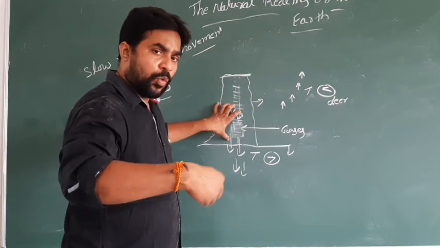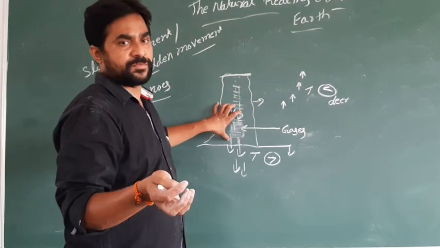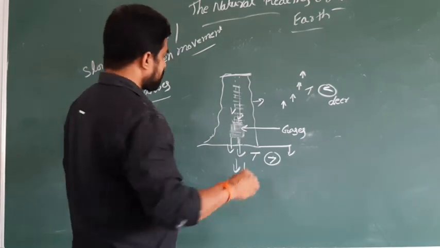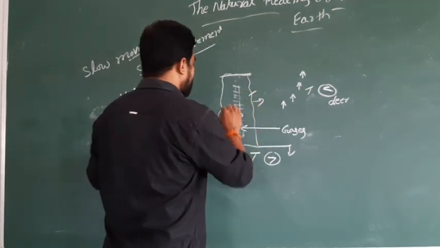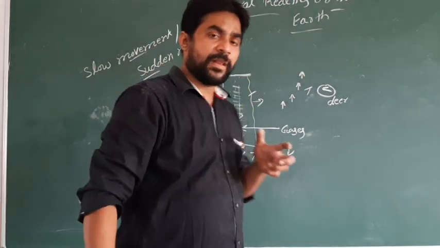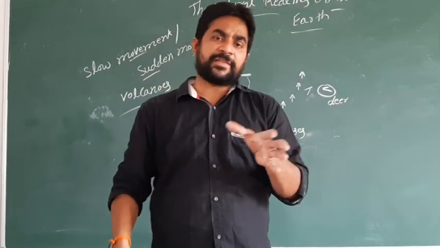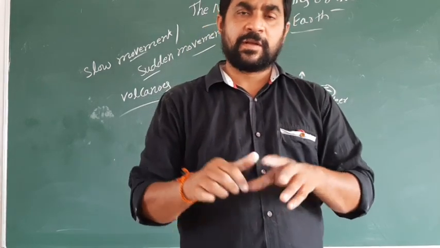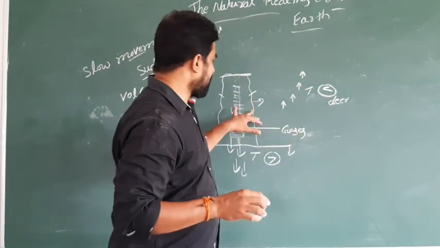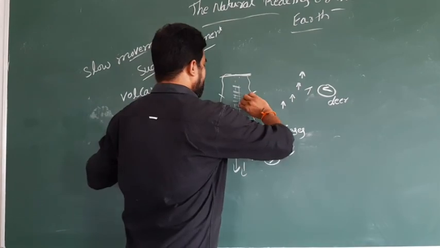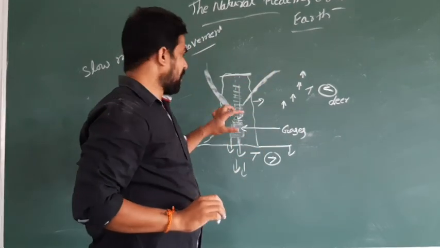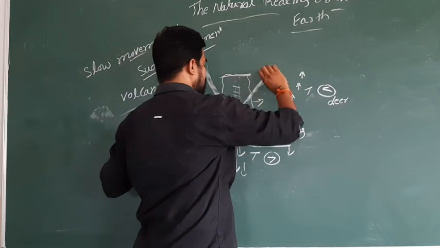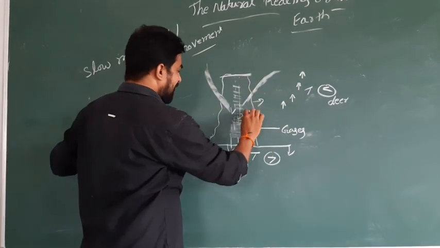This material wants to come out and is trying to escape through different areas. Where the mountain has weak areas, weakest portions, from the weak areas this material comes out like this. And when it is inside, this material is called magma.